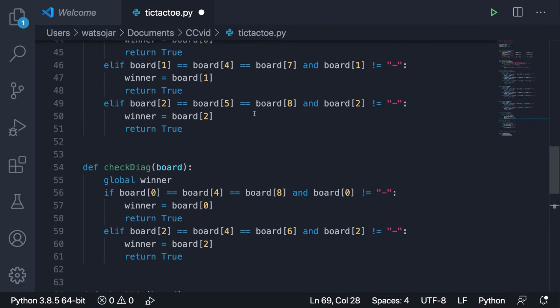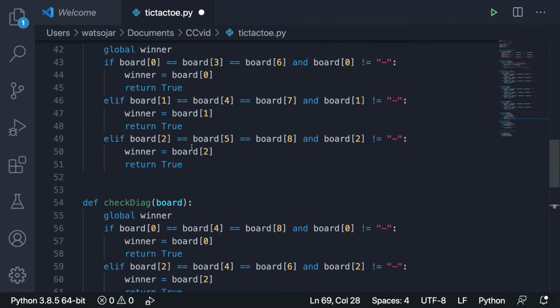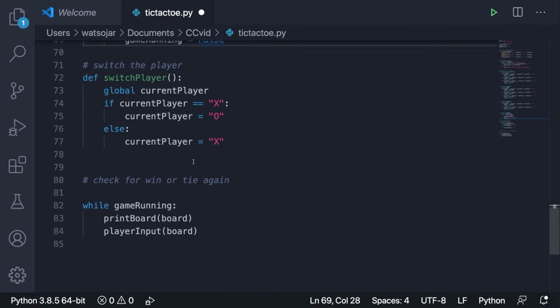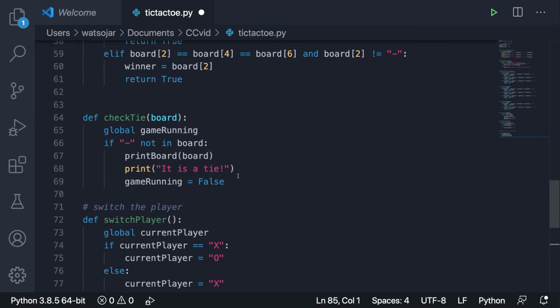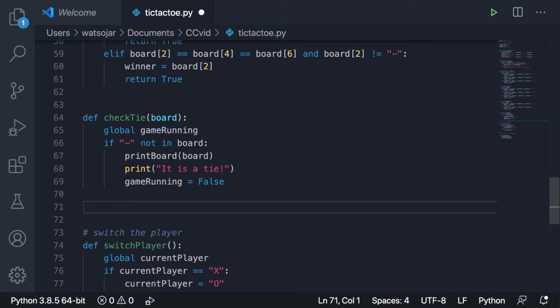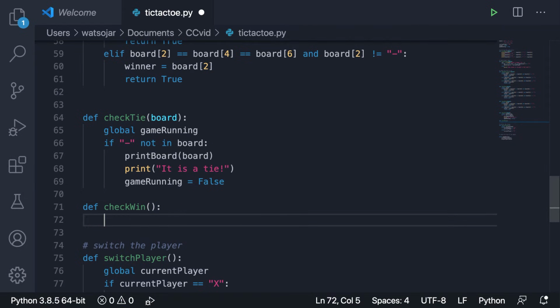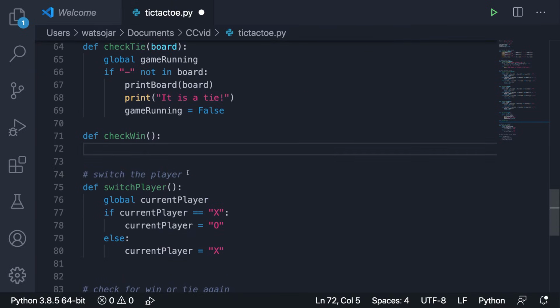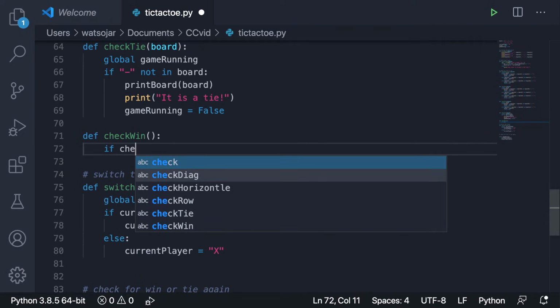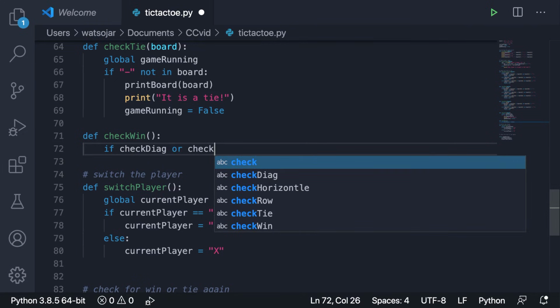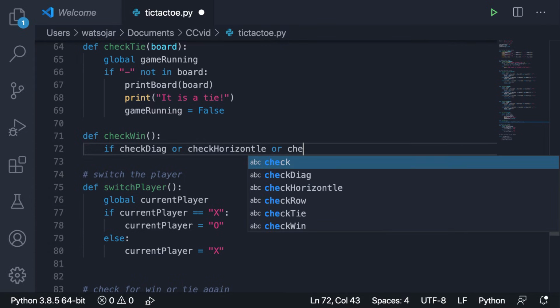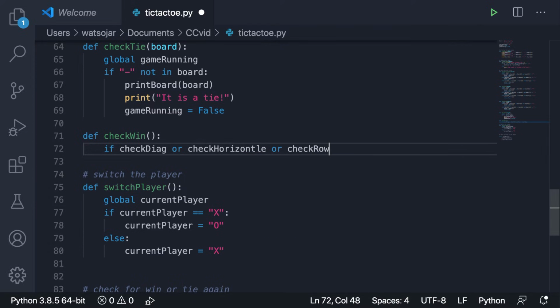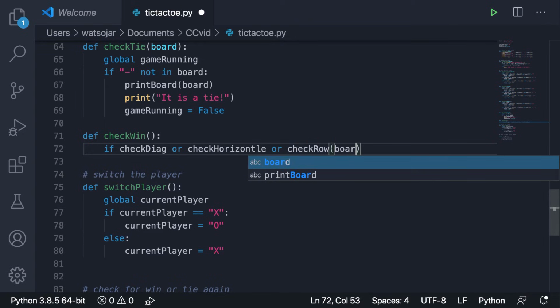Okay, so now that we have created all these functions to check to see if there's a winner, we're going to create one more master function just so we don't have to type all of these into the game running variable. Alright, so let's come down here and let's say define check for win. Alright, and then we're going to pass in all these things, right? So remember when I said above that we're going to use these return true values later? So what we can do is say if check diagonals or check horizontals or check row. And then we're going to pass in the board to all of these.